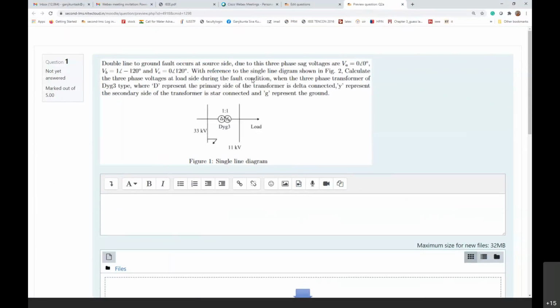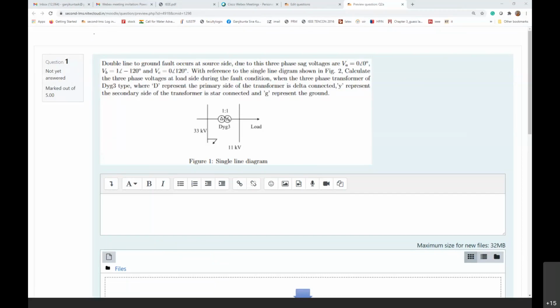In the question, you need to calculate the voltages on the 11 kV side. We have been given these voltages.